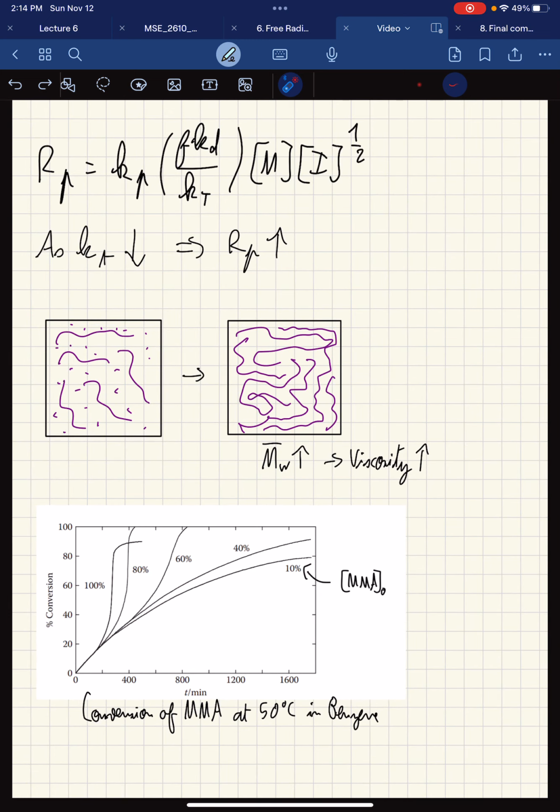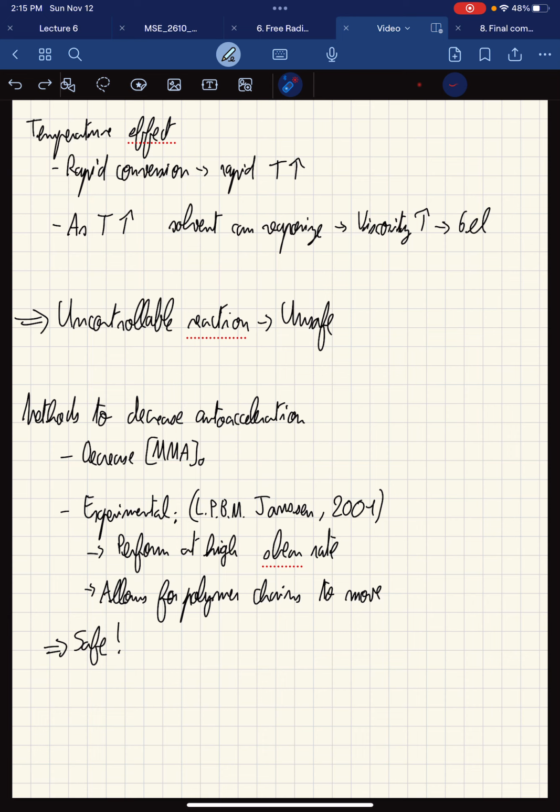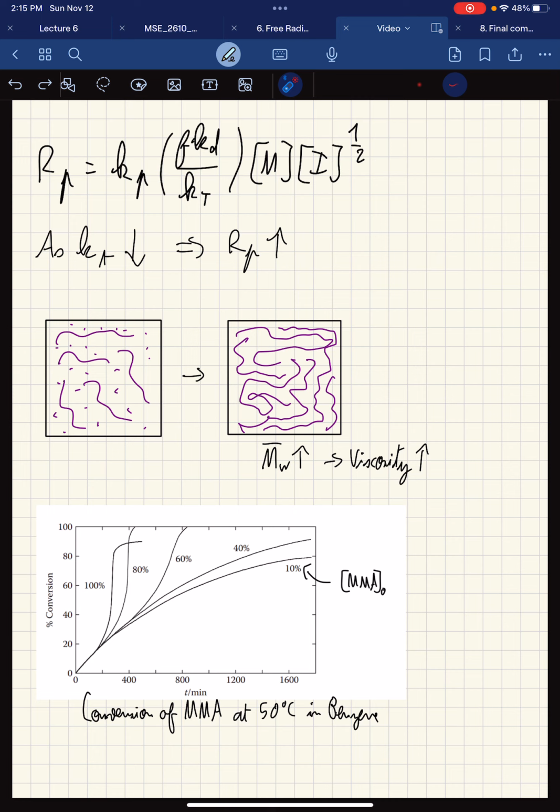How can we decrease this auto-acceleration so that it could become more processable for large-scale manufacturing? Well, what we can do is we can decrease our initial monomer concentration. By doing so, we'll have a more dilute solution in which the polymer chains will be more freely able to move around and will have a higher likelihood of terminating with one another, and therefore going back to our initial theoretical system as we had seen previously.